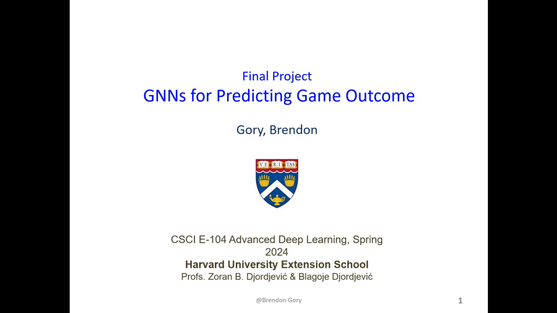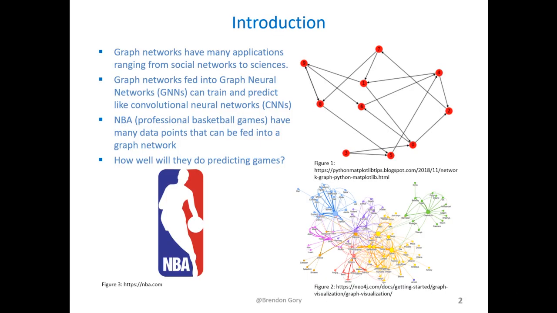GNNs for predicting game outcome. Graph networks have been growing in interest in varied fields. Graph networks can be fed into GNNs to train and predict. We use NBA as the games to predict because of the abundance of data available. How well can this deep learning predict games?